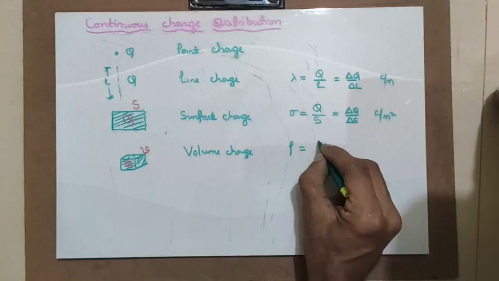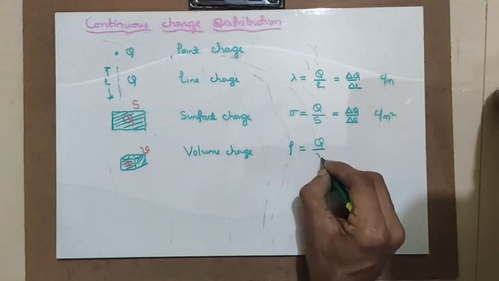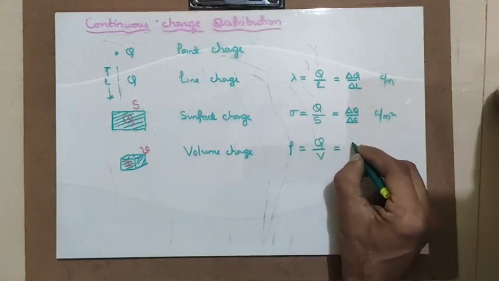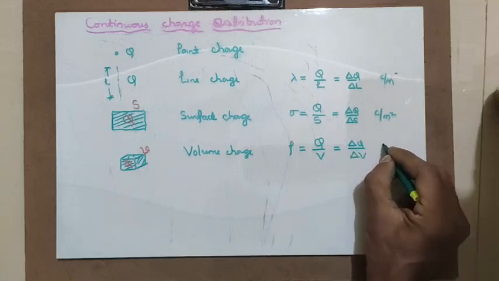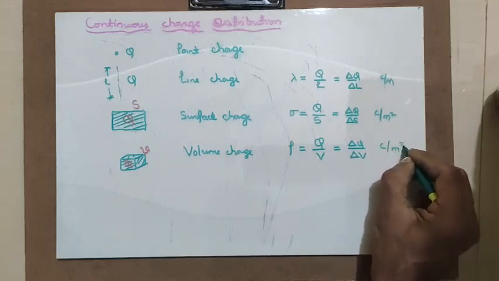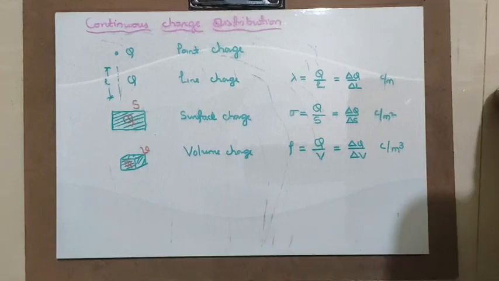Rho, and it is given by total charge divided by volume. Similarly, for a small body, it can be given by delta Q divided by delta V. It is measured in coulomb per meter cube.